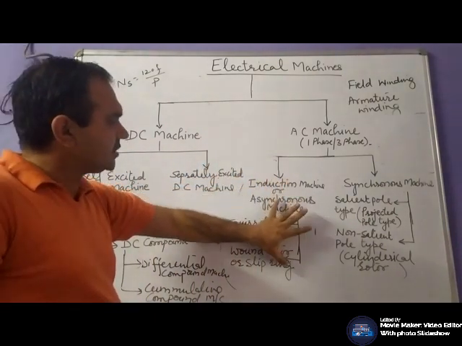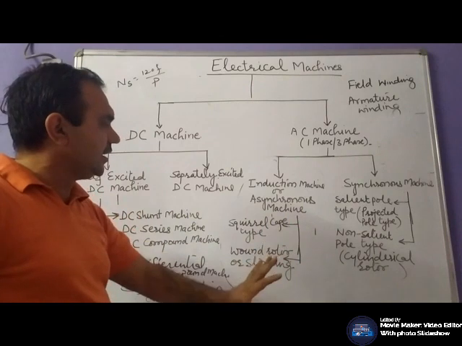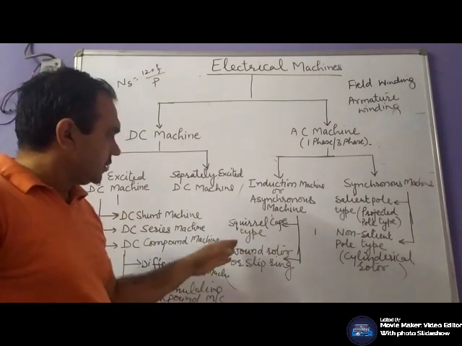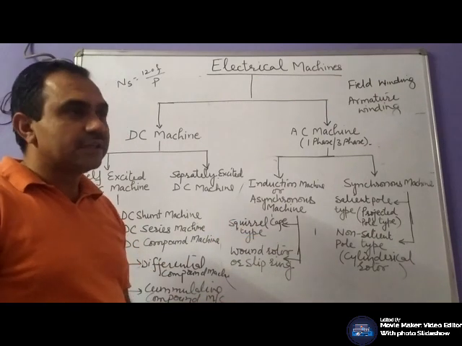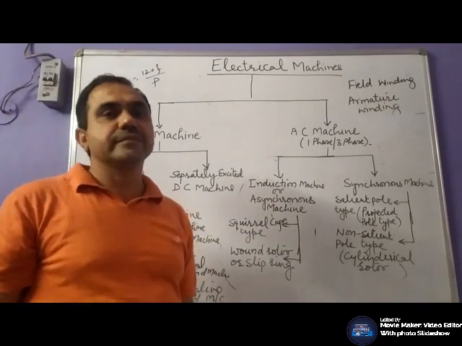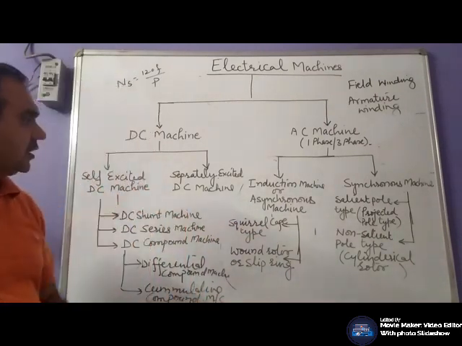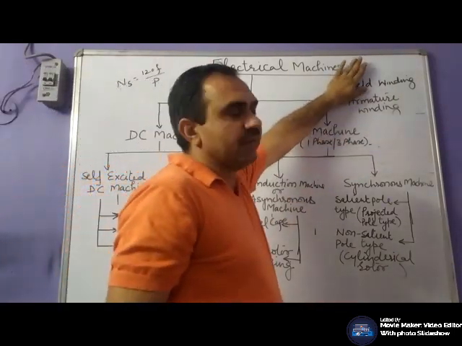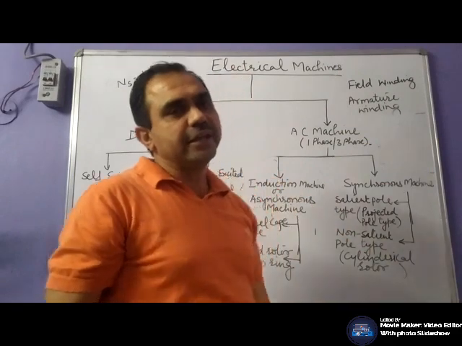Your induction machine is further classified into squirrel cage induction machine, in which we have no field winding. In case of induction machine, we are not having any field winding, means no DC supply is required.